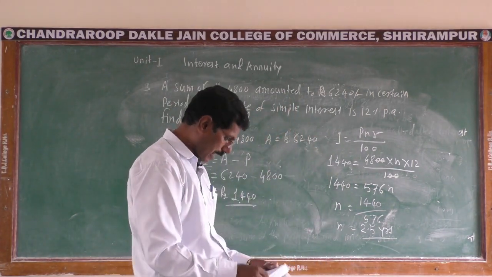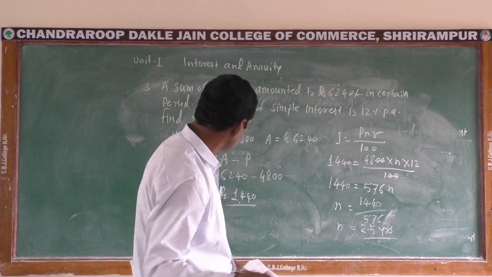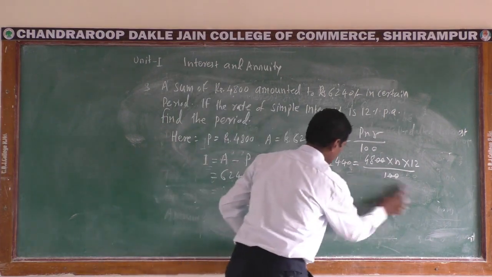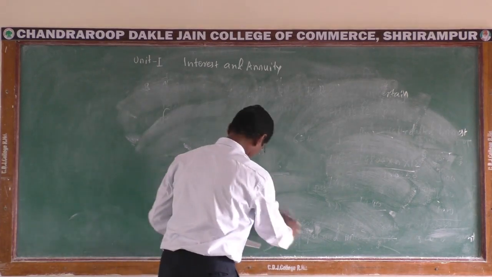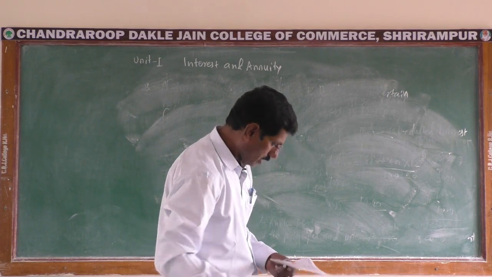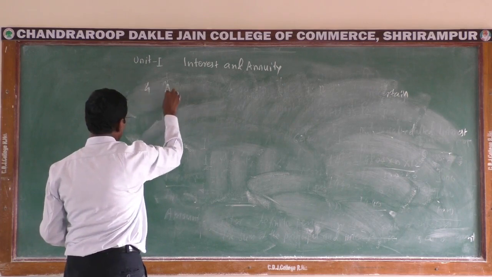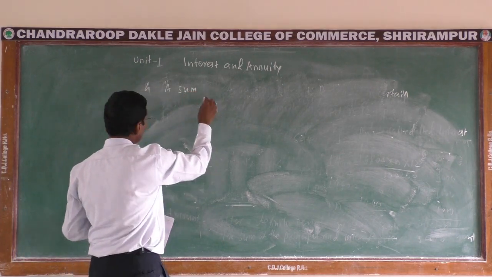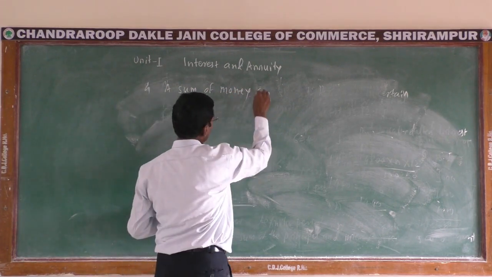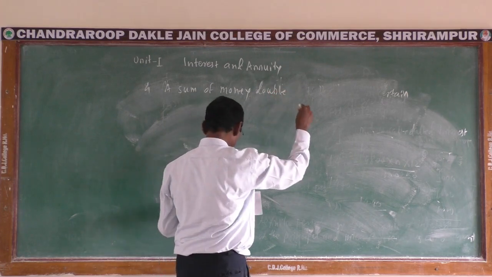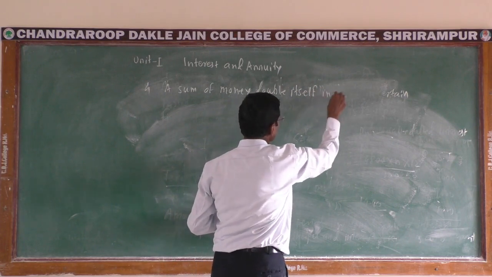And then we take the last example. A sum of money doubles itself in 6 years.